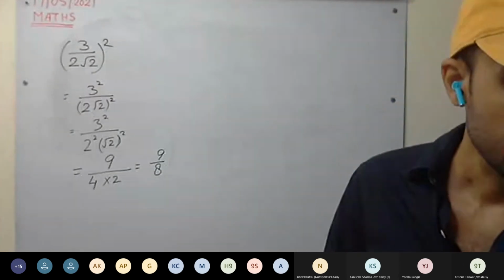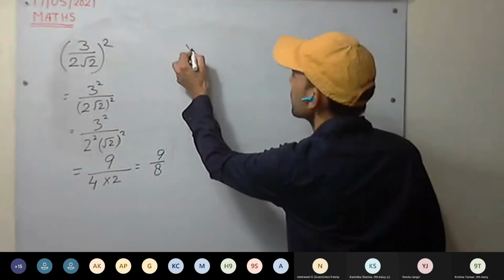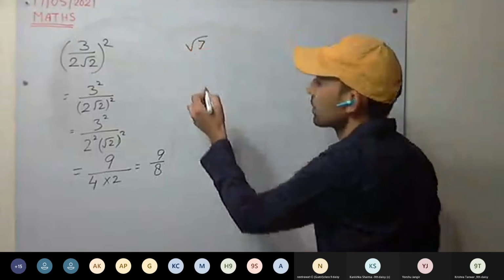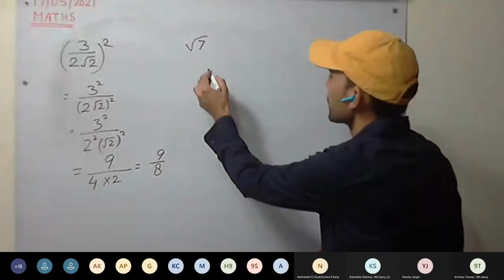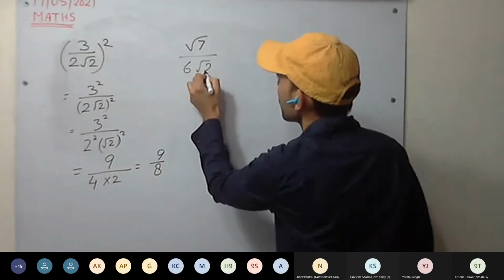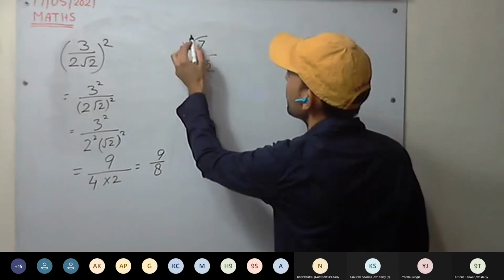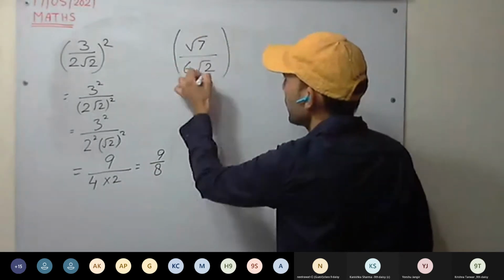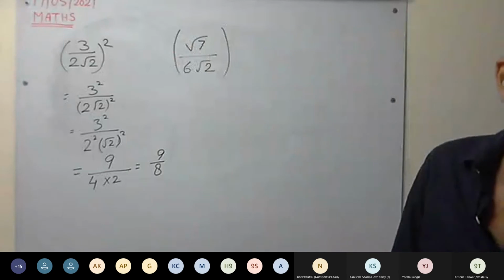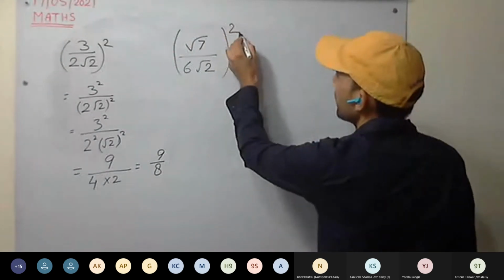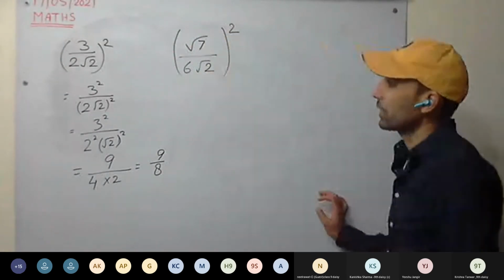Do the sixth one. Root 7 divided by 6 root 2. You can see this is a rational number. So this whole is a rational number. And this square we are taking, square of an irrational number we are taking.